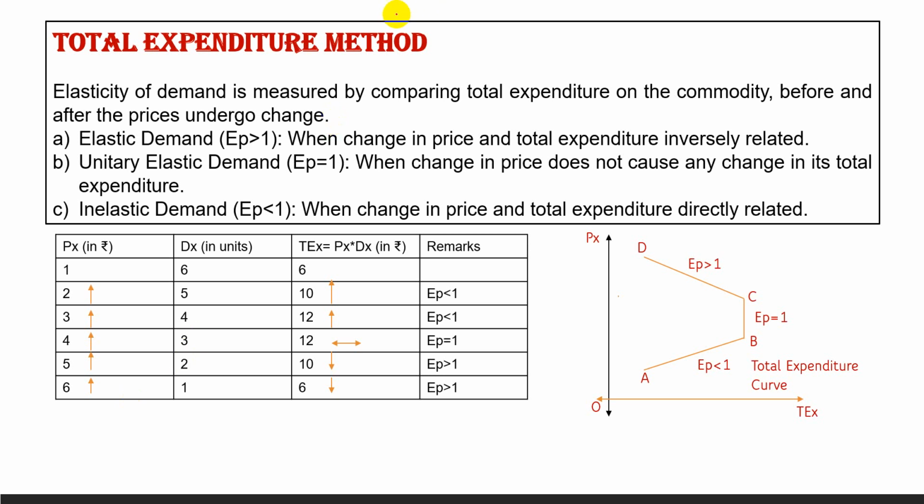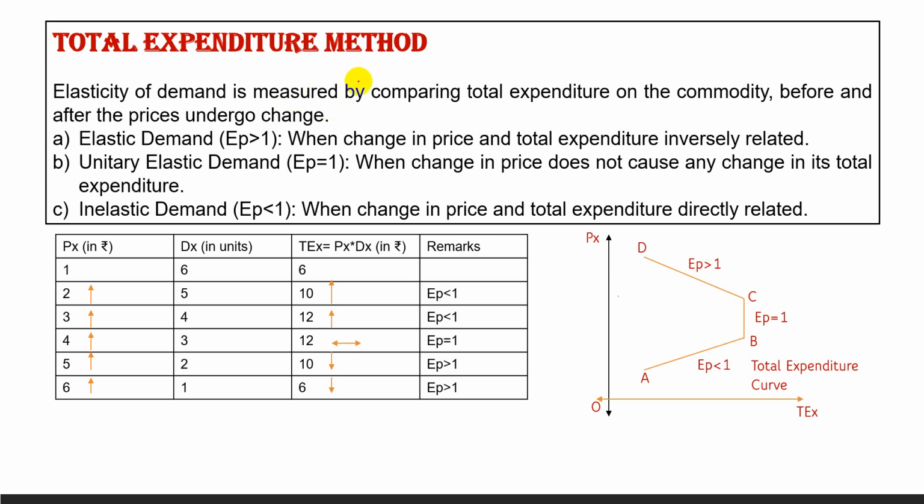Next is the total expenditure method. It is also known as the outlay method. Elasticity of demand is measured by comparing total expenditure on the commodity before and after the price undergoes change. So it shows the relationship between change in price and change in total expenditure.